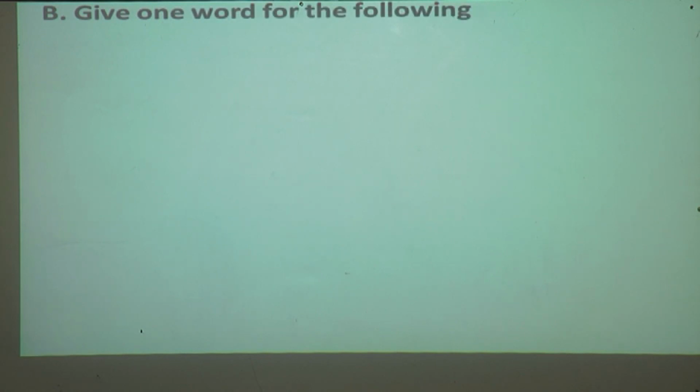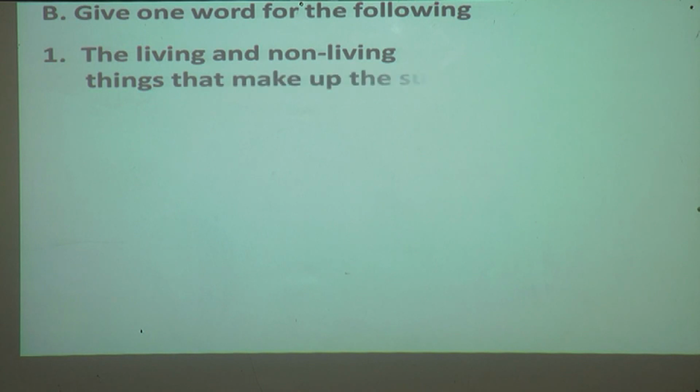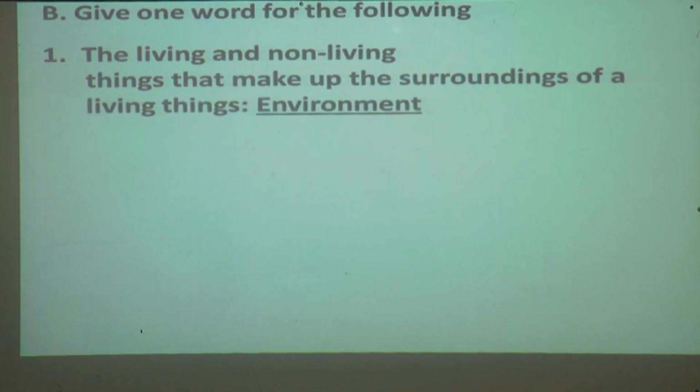Now B question is, give one word for the following. The living and non-living things that make up the surrounding of a living thing is environment. Once again I will read. The living and non-living things that make the surrounding of a living thing is the environment. The answer is environment.